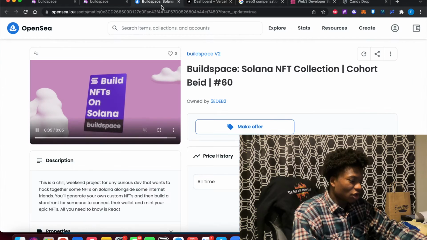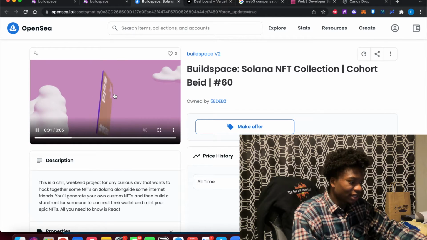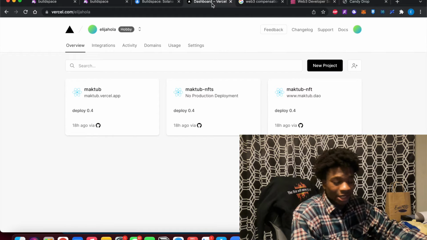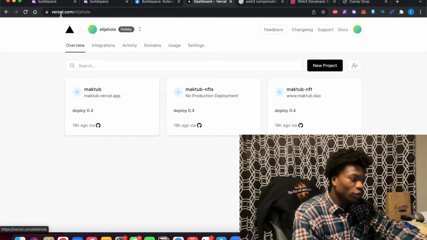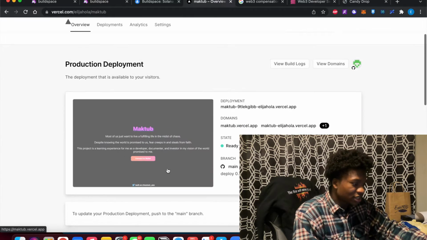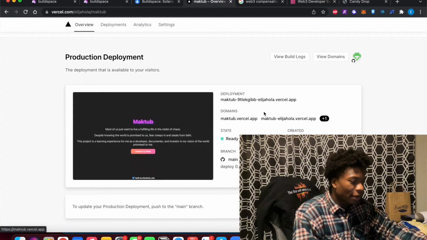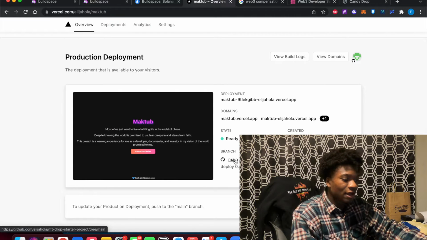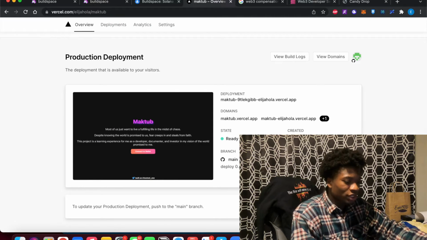Because I launched a project, they also give you a nice little NFT as a reward, which is pretty cool. And in order to ship this project, you will be using Vercel. It's going to help you deploy your thing online. As you can see here, this is what I just showed you. It helps me deploy it. You hook it up to your GitHub where you push the code, and then you're able to essentially get through.